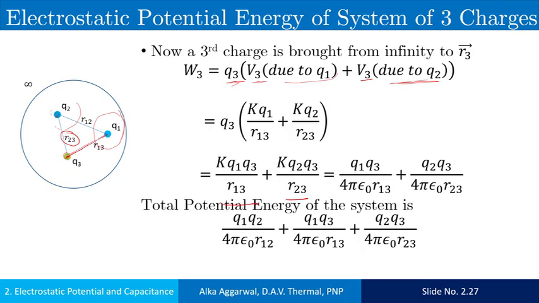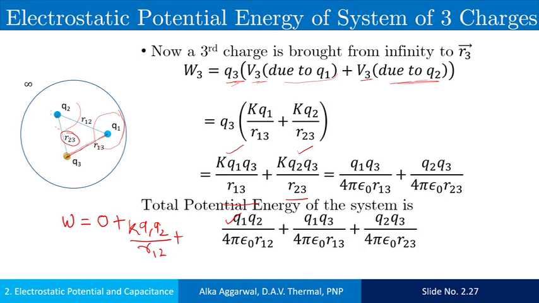So total potential energy of the system is the sum of total work done in bringing the three charges. The work done in bringing the first charge is 0. Work done in bringing the second charge is Q1 Q2 upon 4 pi epsilon naught R12, or we can say K Q1 Q2 upon R12. Work done in bringing the third charge is K Q1 Q3 upon R13 plus K Q2 Q3 upon R23.